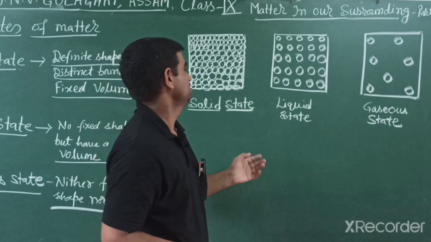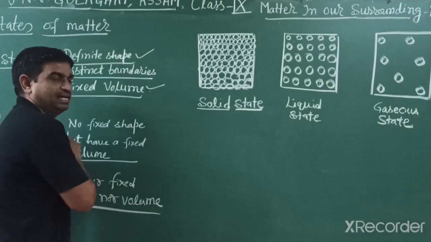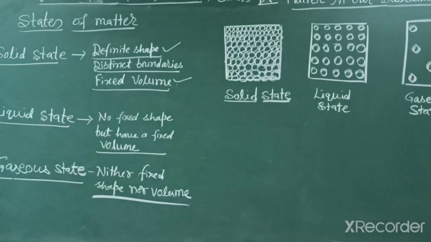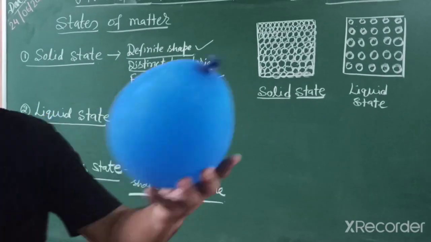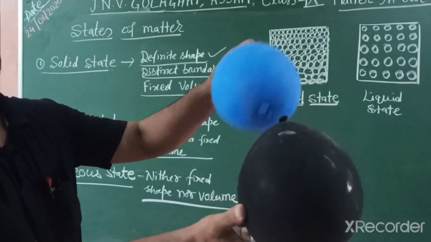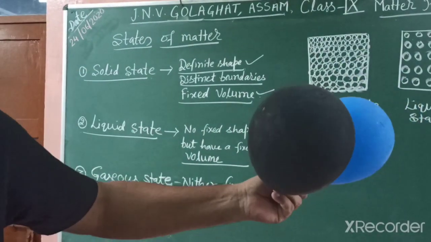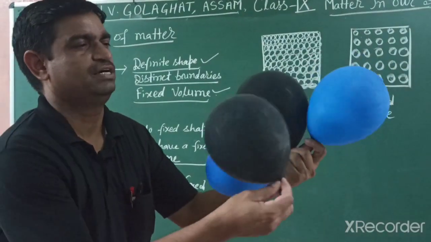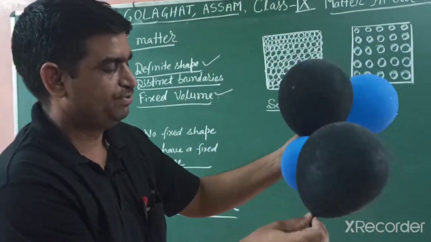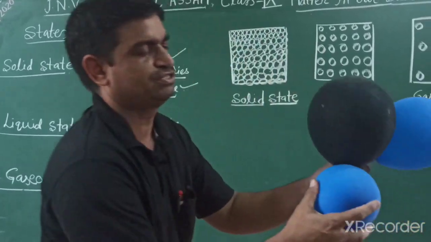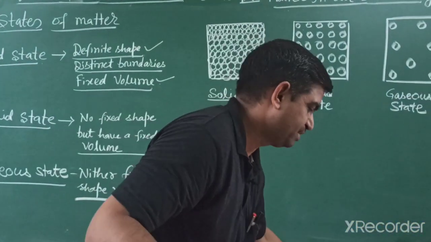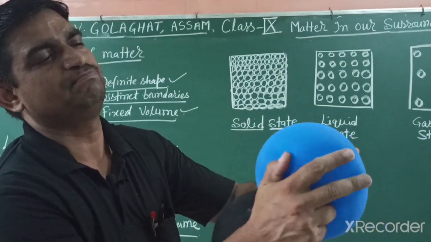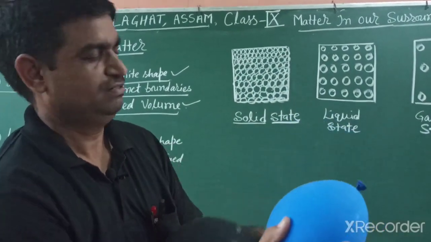The third state of matter is known as the gaseous state. In the gaseous state, you can see balloons. They are filled with gas. We can show you, these are balloons, and they have different gases. We can fill more gas or less gas in them, and we can easily apply pressure. When we apply pressure, what happens? They can easily be compressed.